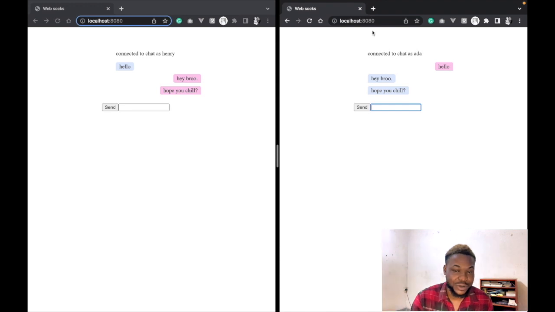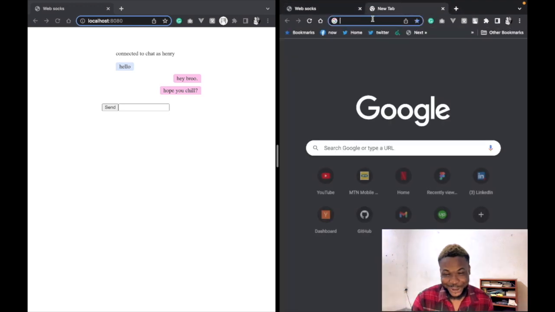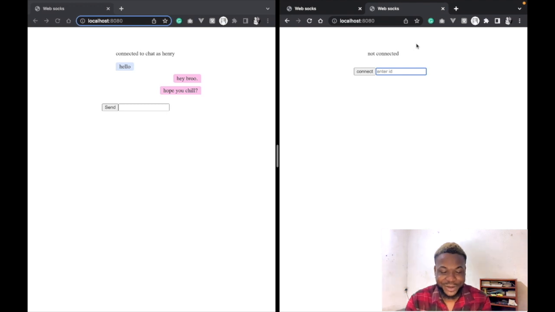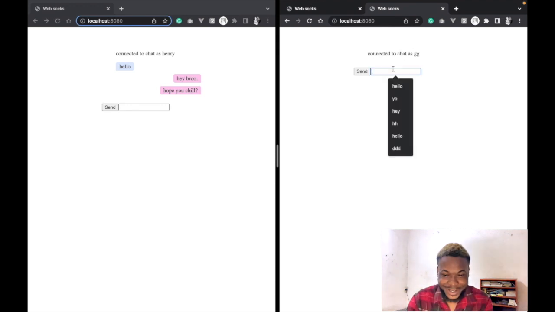It can support, I believe, probably way over a million active connections. So let me just show you guys that. I'm going to just create another ID. Let's just call this ID GG because I don't really care. I'm just going to add a message: hello, anyone.